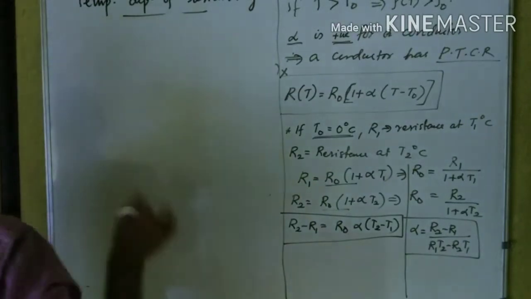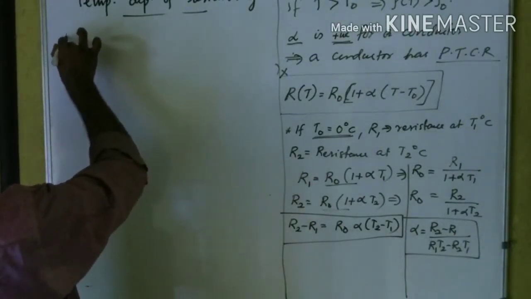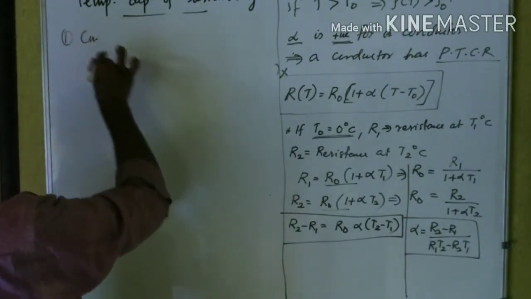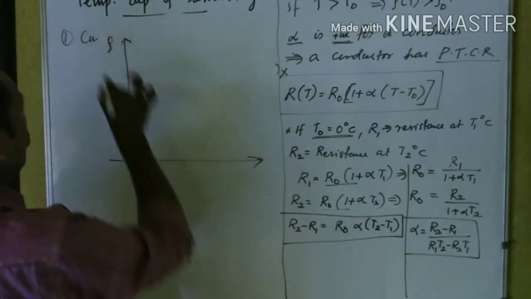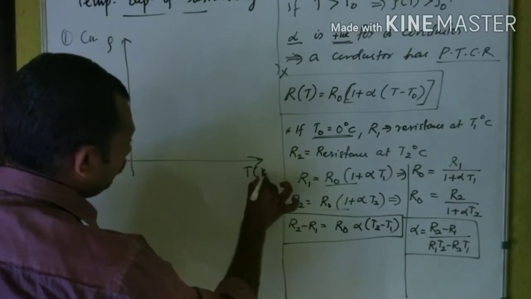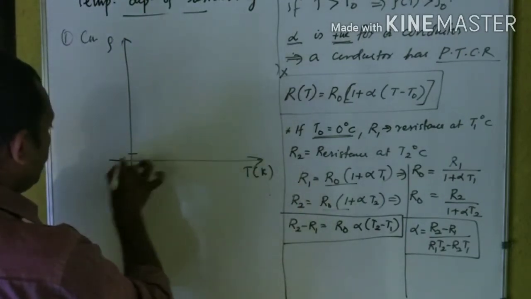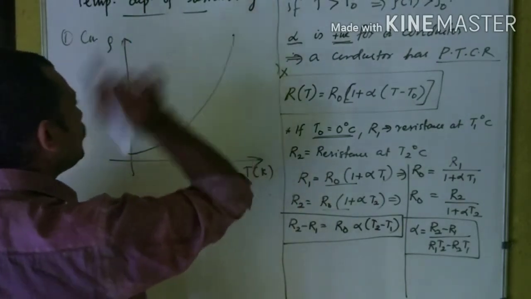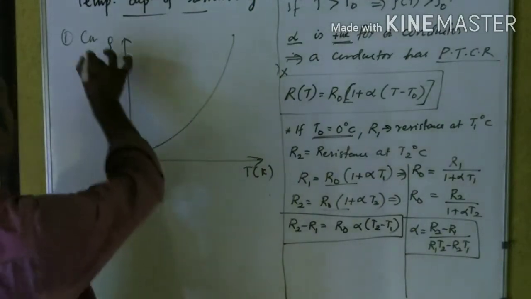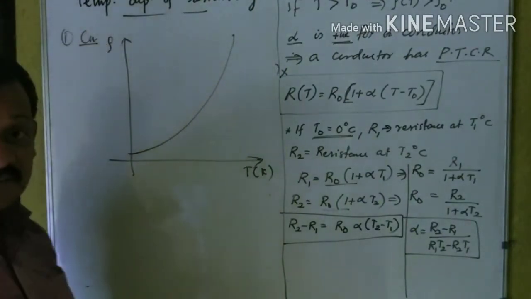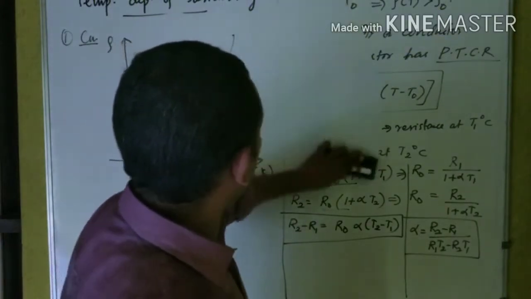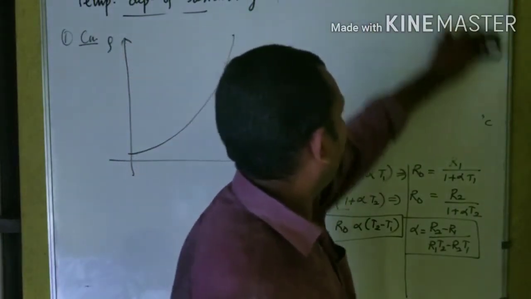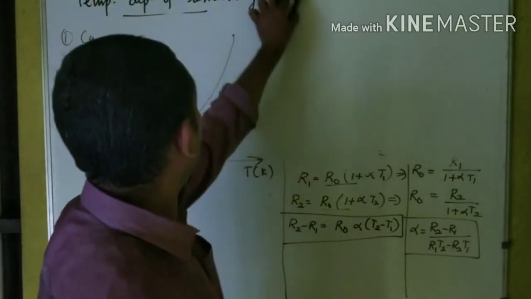Now let us consider copper. For copper, the graph of resistivity as a function of temperature, rho versus temperature in Kelvin. As you see in the textbook, the shape of the graph is likewise. This is for copper. Copper is a conductor. Then I will consider the same for a nichrome wire.